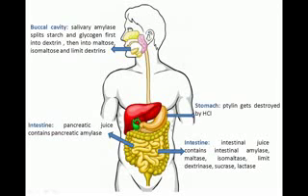In small intestine, pancreatic juice is received that contains pancreatic amylase having the action similar to salivary amylase. Intestinal juice is also received in the small intestine. It contains several enzymes like intestinal amylase which has action similar to salivary amylase, maltase which breaks down maltose, isomaltase that breaks down isomaltose, limit dextrinase that breaks down limit dextrin, sucrase that breaks down sucrose and lactase that breaks down lactose to simple sugars.